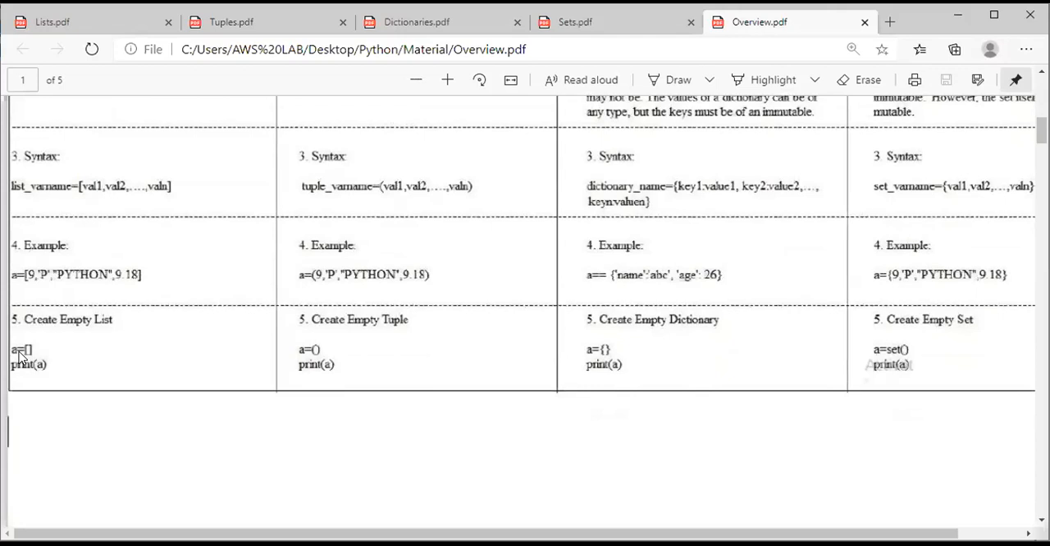See here, A is nothing but the list name, equal to is the assignment operator. I have opened the square brackets and I have closed the square brackets. It is nothing but an empty list. In the same way, A is a tuple name, equal to is the assignment operator, parenthesis open, parenthesis close. It represents an empty tuple.